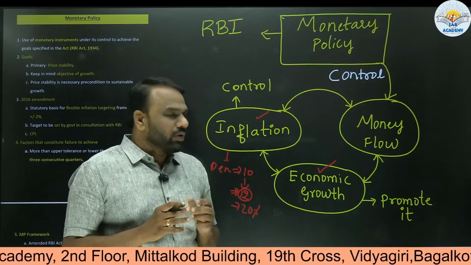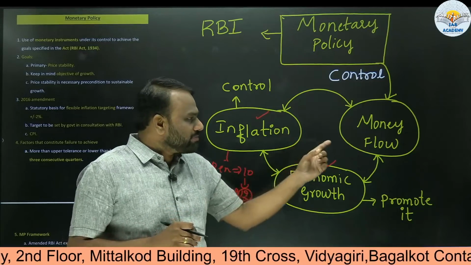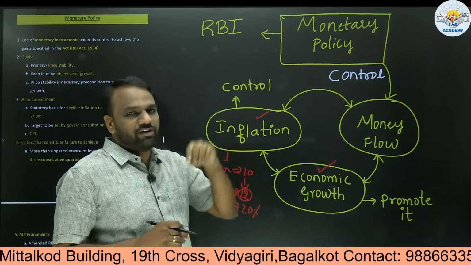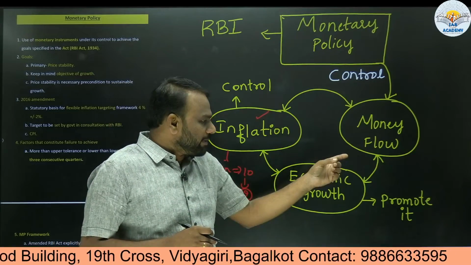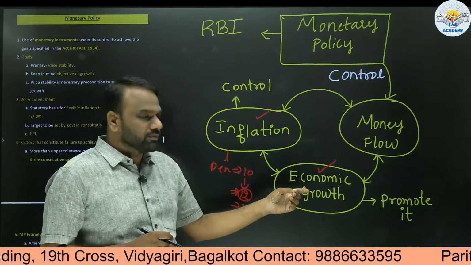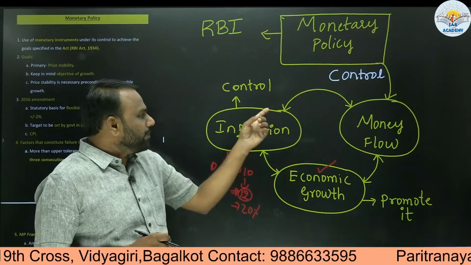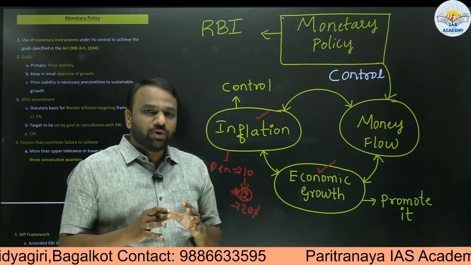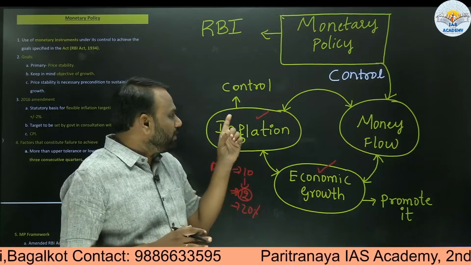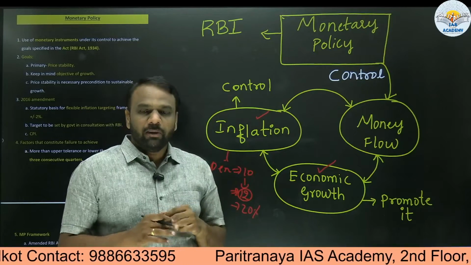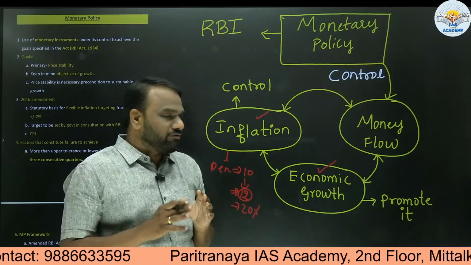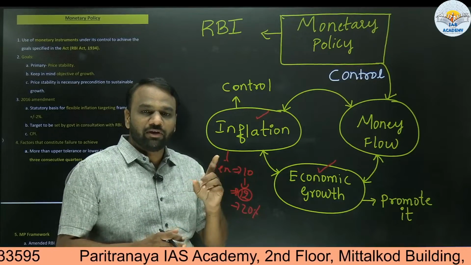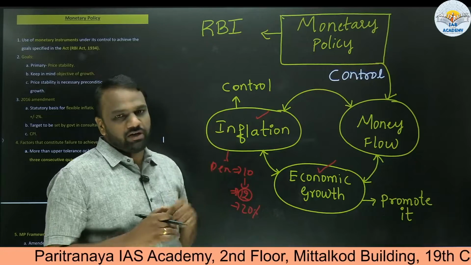But here comes the conundrum, the problem. If you increase money supply, it will lead to economic growth, but at the same time it will lead to an increase in inflation. If you decrease money supply, it will have a negative impact on economic growth, whereas it can bring inflation under control. So RBI is in a dilemma, always trying to balance inflation control and economic growth. But if they have to prioritize between the two, they will give first priority to inflation control.